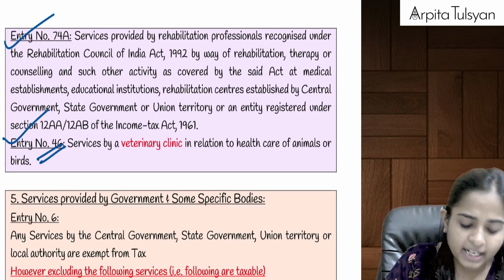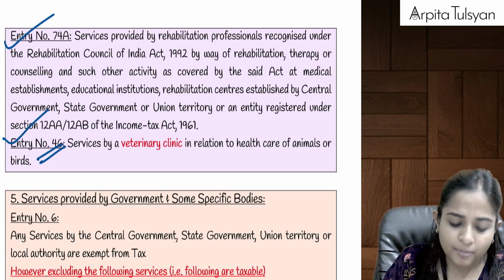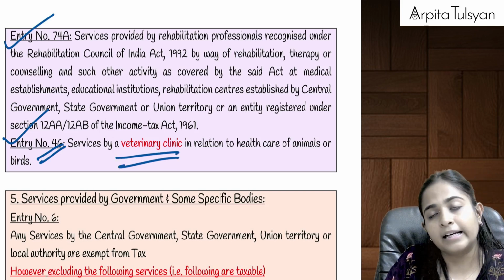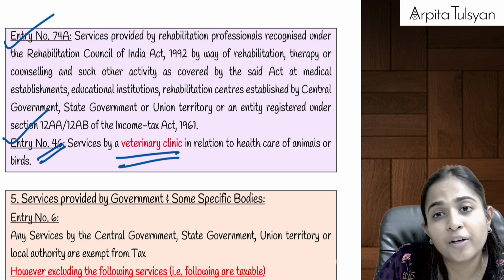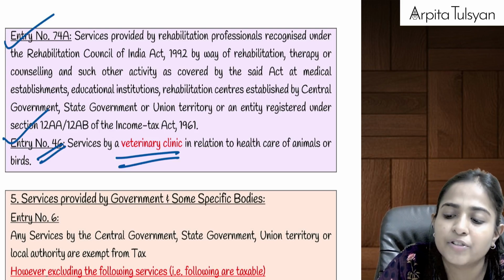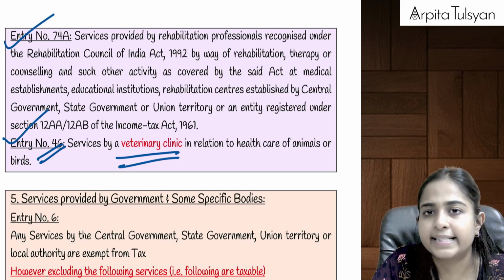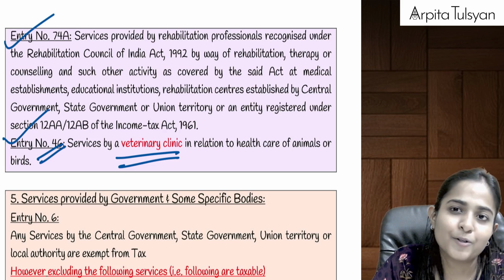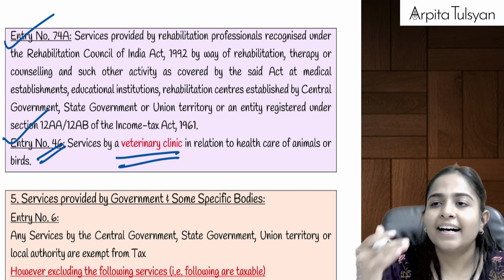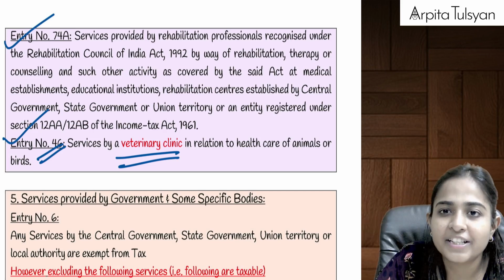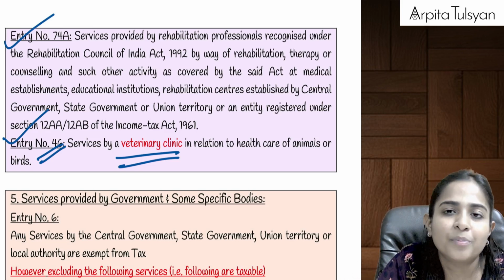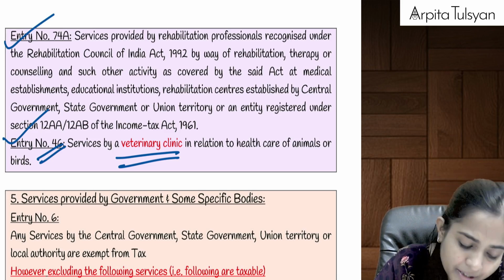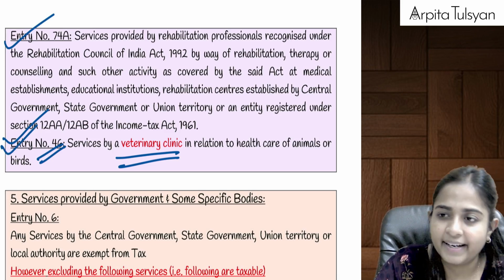First, let's do entry number 46. Entry number 46 talks about services by a veterinary clinic. The clinics which treat animals, birds, etc., the hospitals which treat the animals, birds, etc. Services provided by them are also exempted. Means they are telling, if we are providing GST-free healthcare services to humans, it should be provided for animals and birds also. That is given under entry number 46.